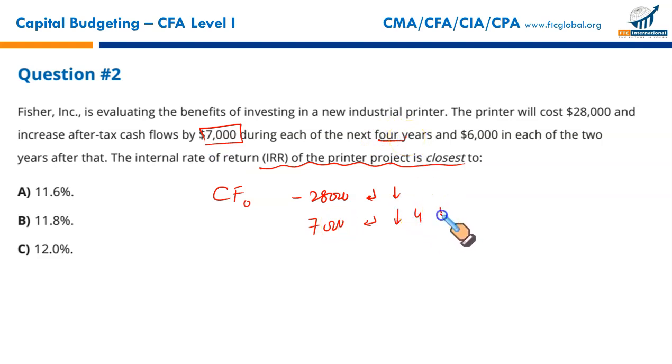So we write 4, we enter, press the down arrow key. Then we have $6,000 cash flow coming after 7,000 for the next 2 years. We'll press enter, down arrow key, and the frequency of 6,000 is 2. We press enter again and down arrow key. Once all the data is entered in your financial calculator, you will press the IRR key followed by compute. Let me show you how it works.